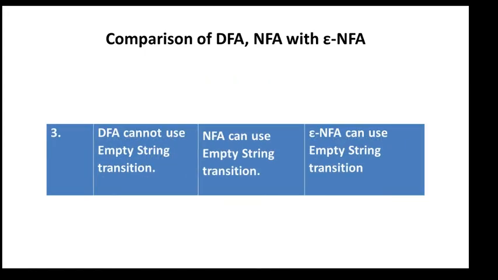Third comparison: a DFA cannot use empty string transitions. An NFA can use empty string transitions. In a DFA, we can't transit from one state to another on a null character. In the NFA, the empty string can be used to move from one state to another; that is, a null move is possible in the NFA, and in the epsilon NFA also, the empty string can be transmitted. That is, a null move is possible in epsilon NFA.